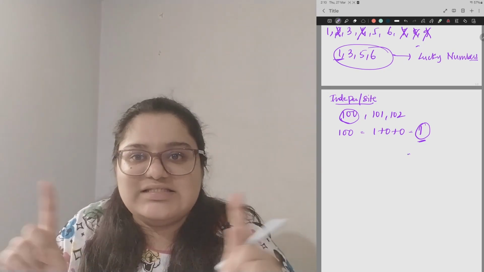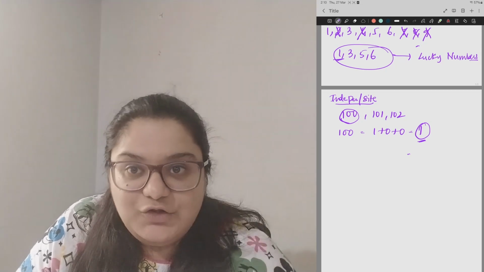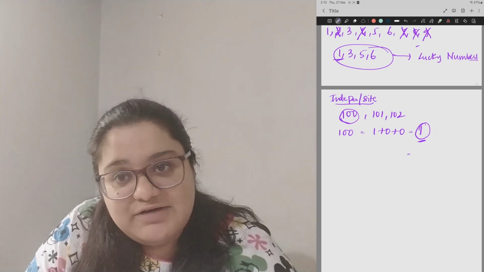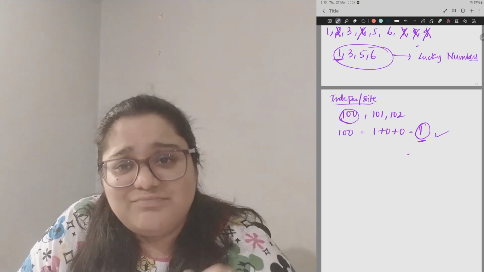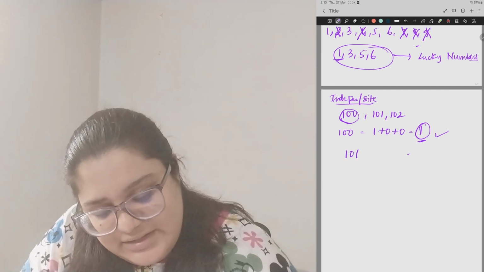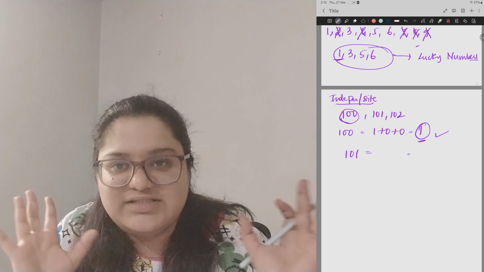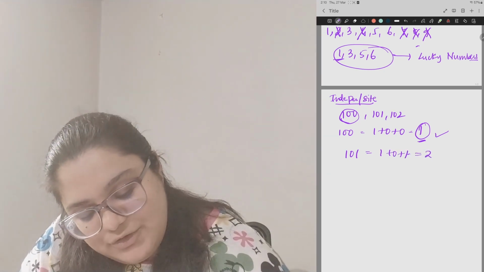So yes, this can be considered. If you're interested in purchasing this independent house with the numerology number 1 or the site with the numerology number 1, you can definitely choose this as it aligns with your numerology lucky number. For instance, if you have the number, say, 101, the whole concept is to sum it till you get a single digit. So you will be adding 1 plus 0 plus 1, which is equal to 2.